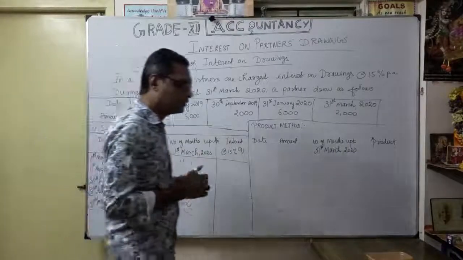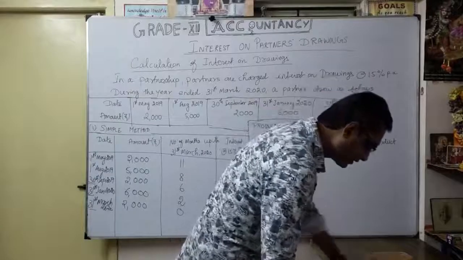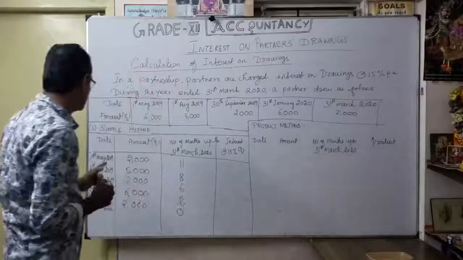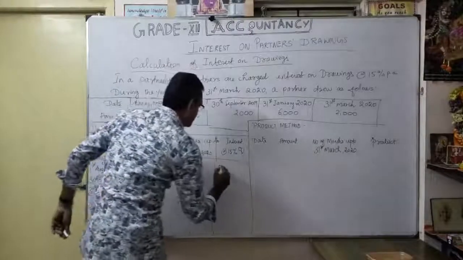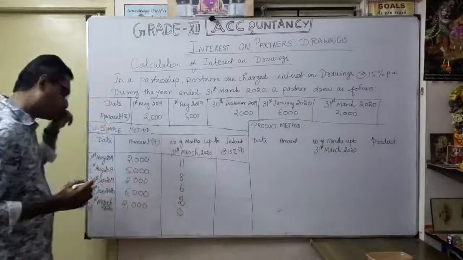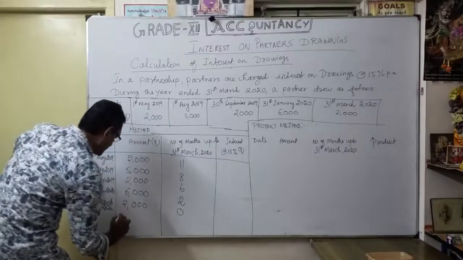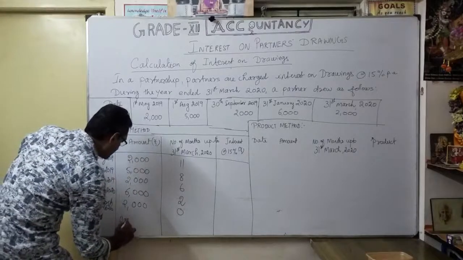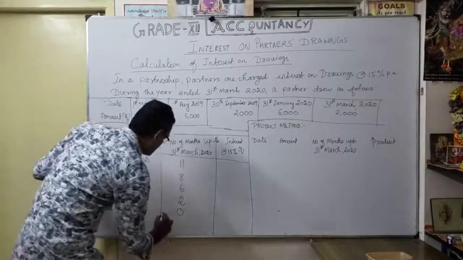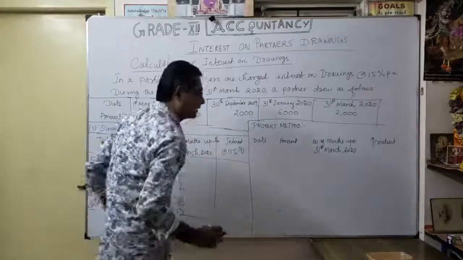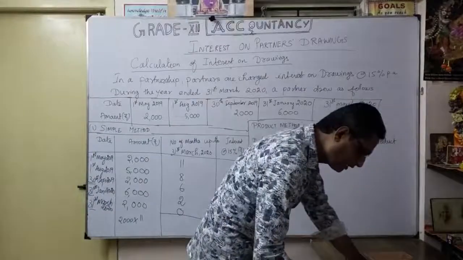Now, how are we going to calculate? Now, our simple interest. For example, here as 2000. So, here as a first example, I will work it out accordingly. So, here 2000 into 11. So, what's the total here? That is very important. Okay. So, total comes to around here.